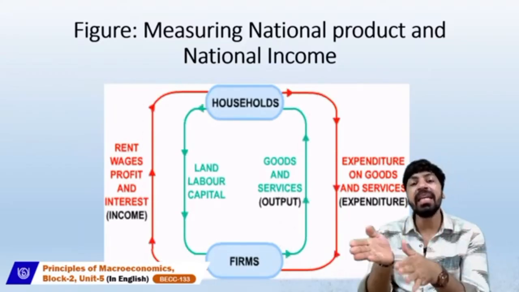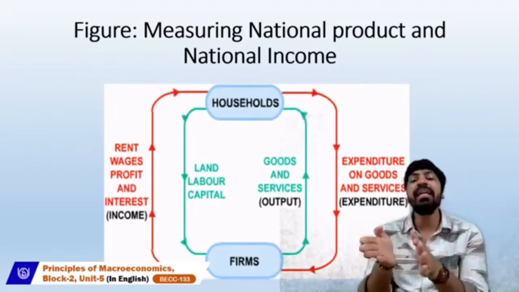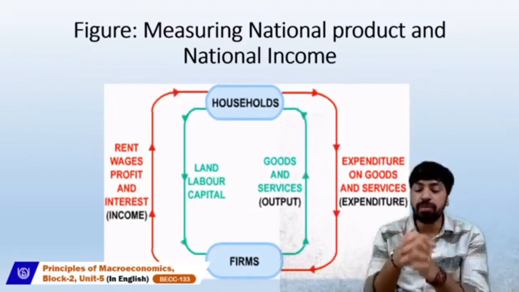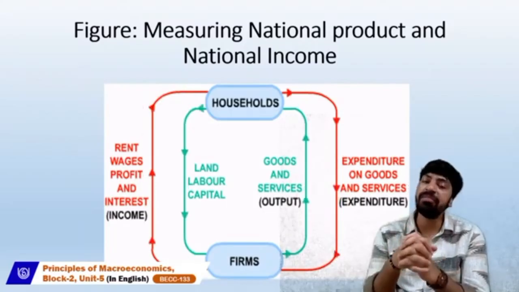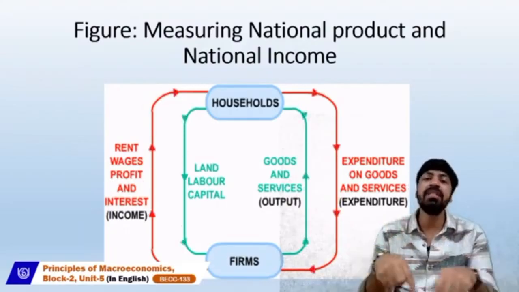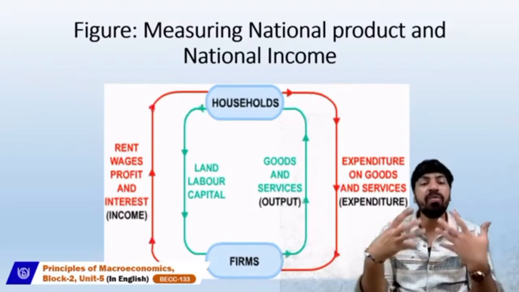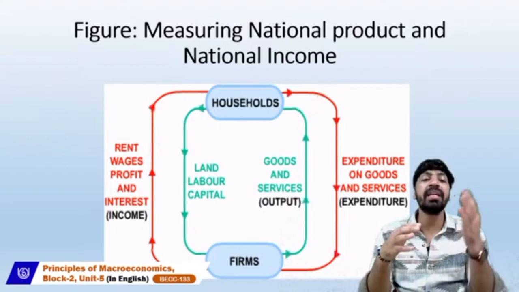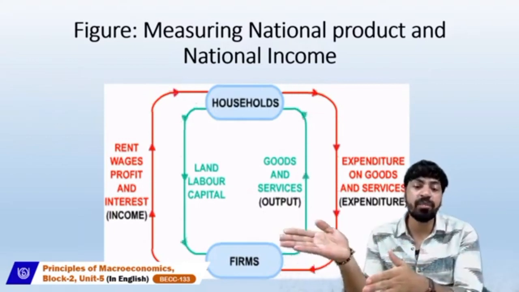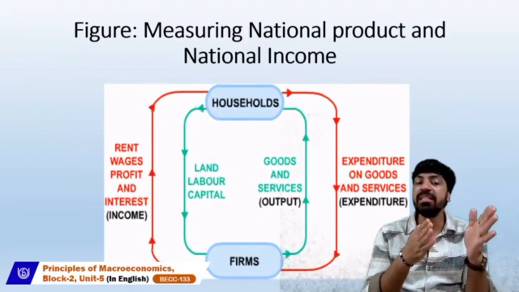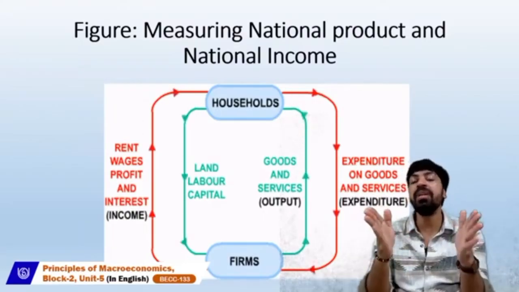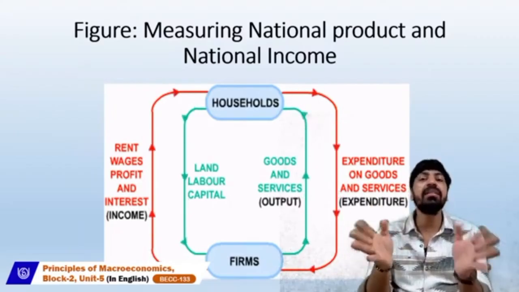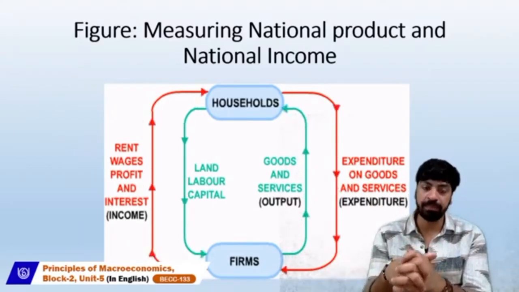And ultimately the household uses that income to buy the goods and services which are produced by the firms. So this is a cycle which goes on, and this is how we consider estimating the national income. It is the expenditure on goods and services, and of course the rent, wages, profit, and interest. These two factors are equally considered in measuring the national income.